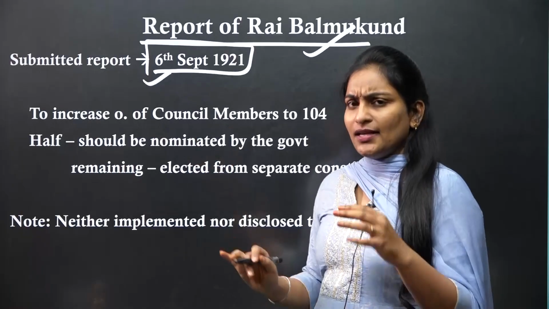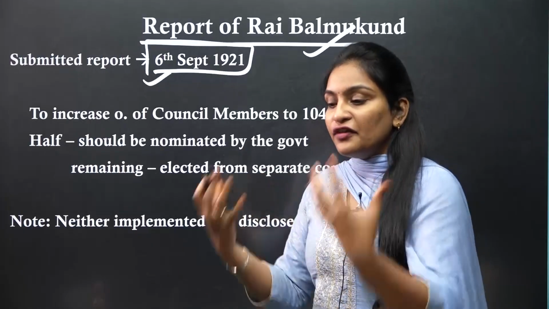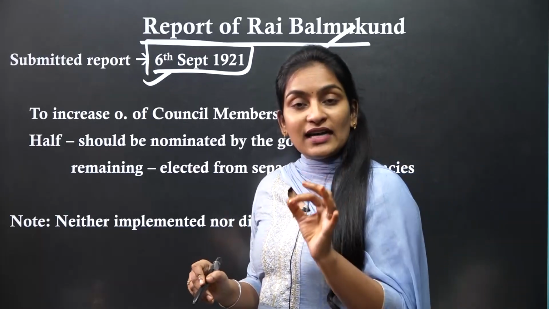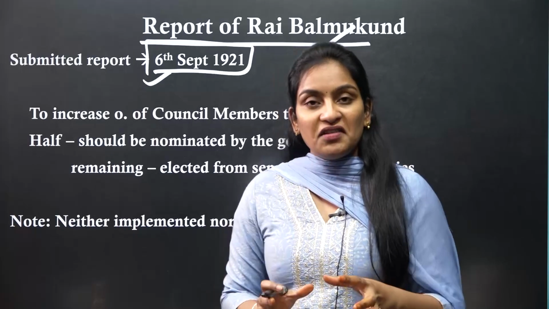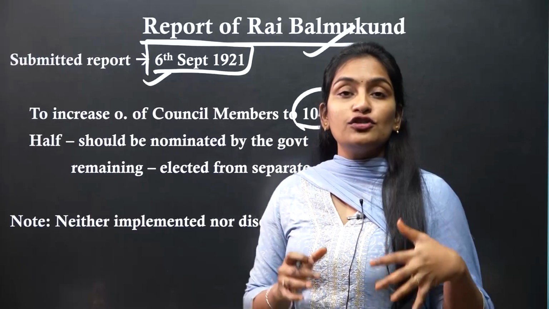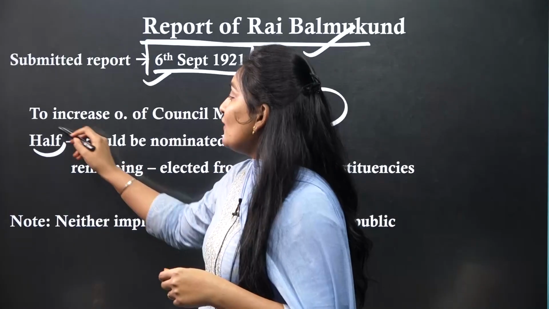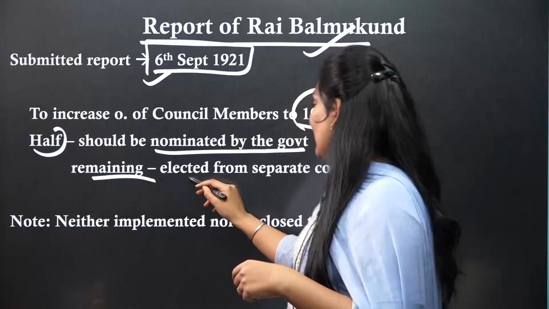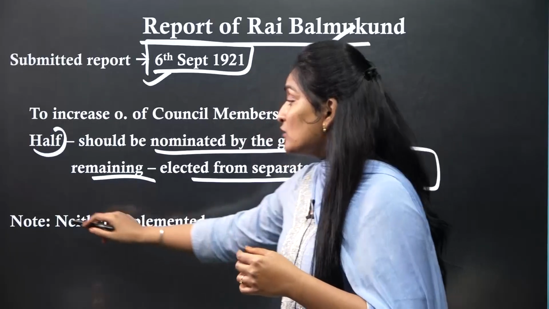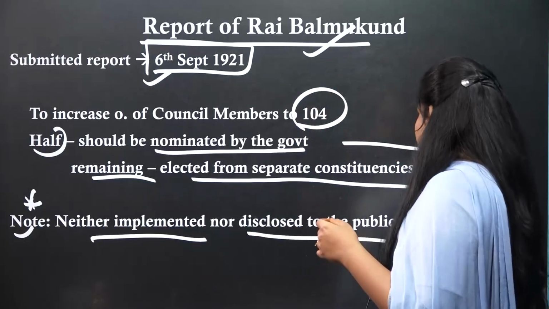What the report says, about the executive council which was established in the farman we just read: the council members have to be increased to 104. Among this, half of the council members should be nominated by the Nizam and half should be elected from separate constituencies. That is very, very unique. But the problem with this report is it was neither implemented nor disclosed to the public.